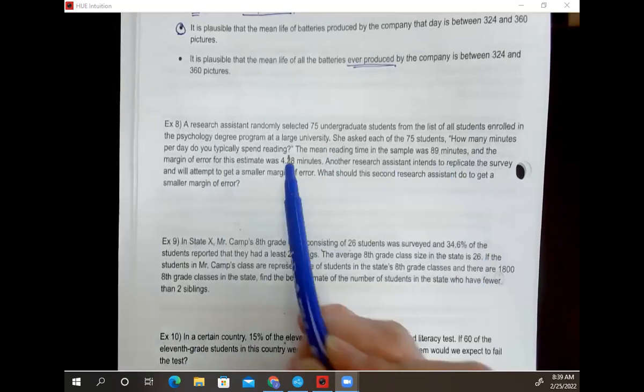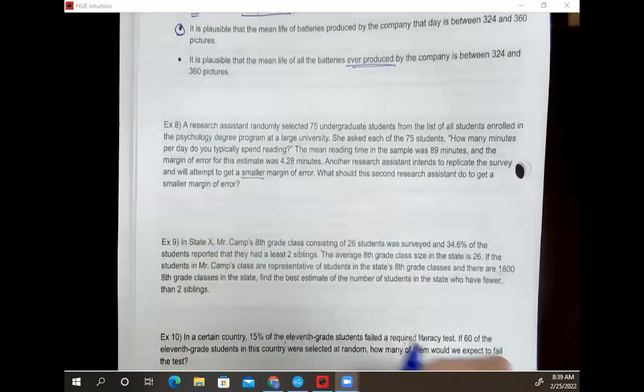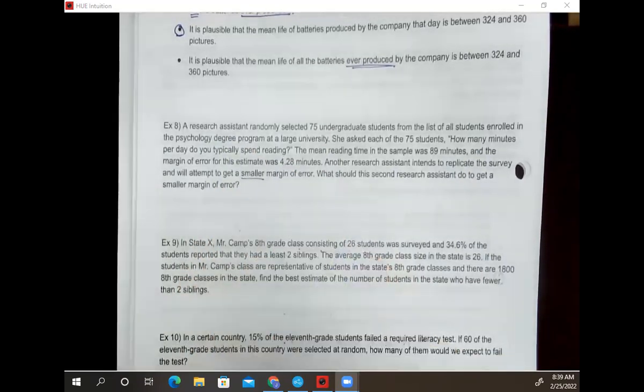So they found the mean, and then remember, margin of error, just like our standard deviation that we've seen before. Another research assistant intends to replicate the survey and will attempt to get a smaller margin of error. So they want to bring this number down. What should the second research assistant do to get a smaller margin of error? Anytime I want to improve the results that I have, get more precise data, we always want to increase our sample size. More precise data means I need a larger sample size.